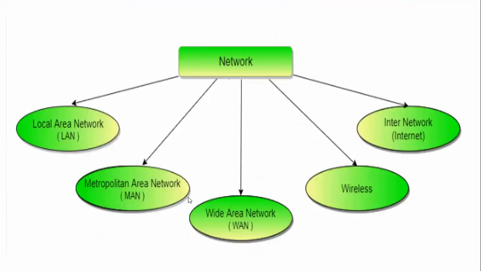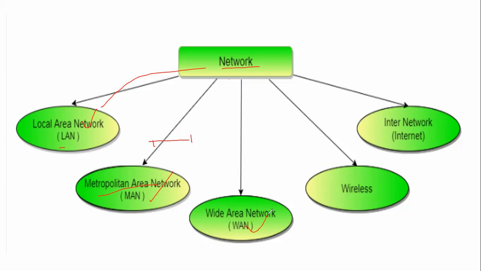These are again just a tree diagram. The networks can be a LAN. Okay, LAN is a local area network. That means if I want to connect a minimum of 10 or 15 computers, then I can use a LAN. If I want to increase that area to a metropolitan area, so one city and another city, if I want to connect these two cities through a network, that is called a MAN.